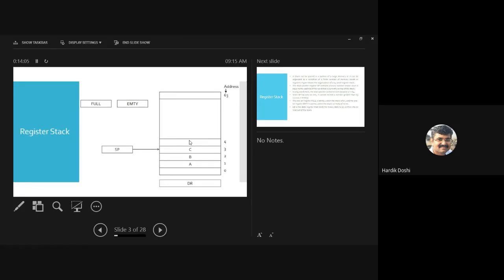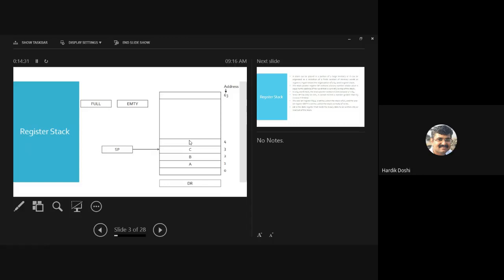Along with that, I am having two flags, full and empty. There is no spelling mistake. They are specifically written EMTY. T is not forgotten, but it is explicitly written EMTY. If you check the textbook also, they use this term. It is a variable name given. Full and empty. What is the use of it? They are flags.